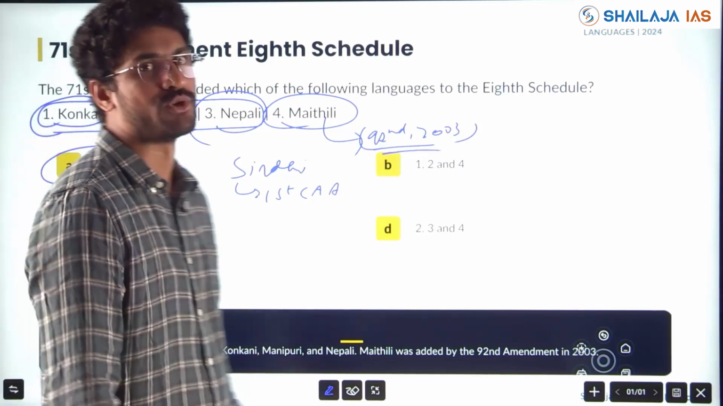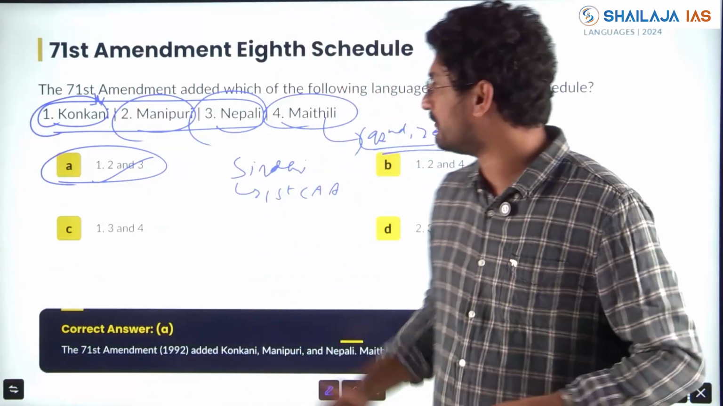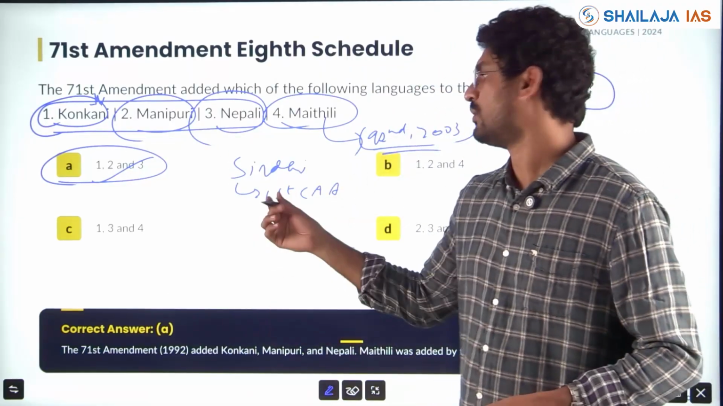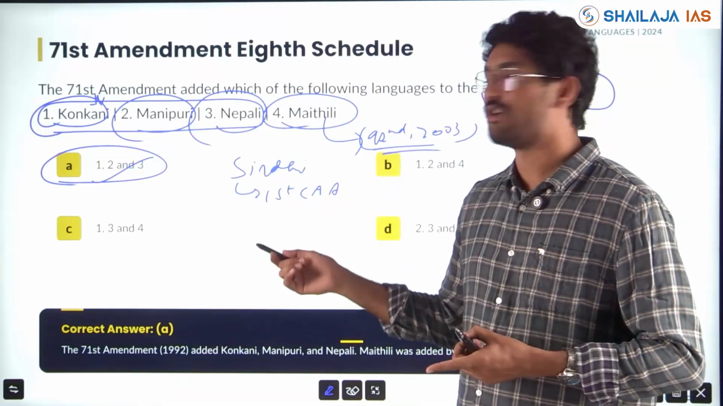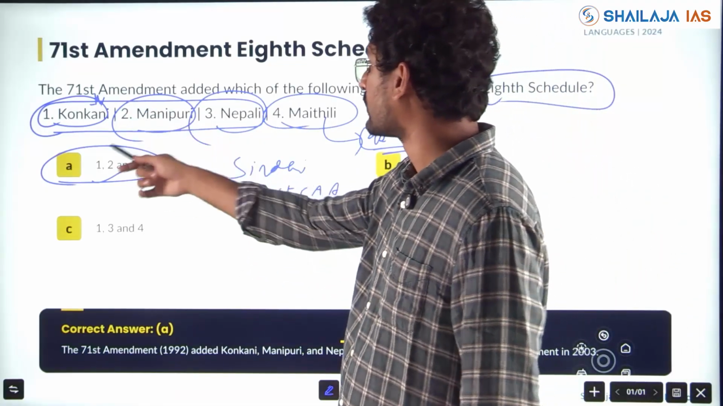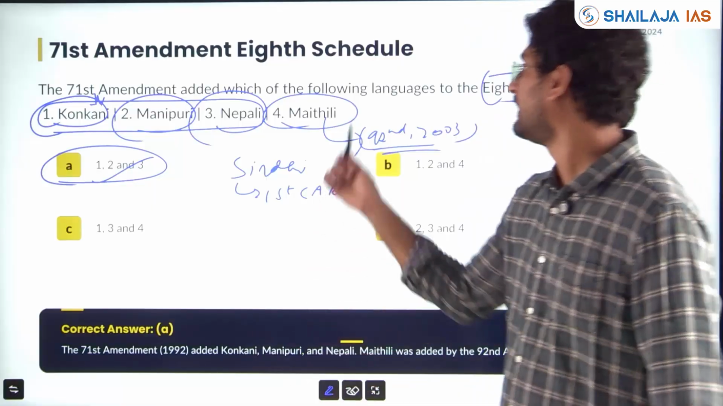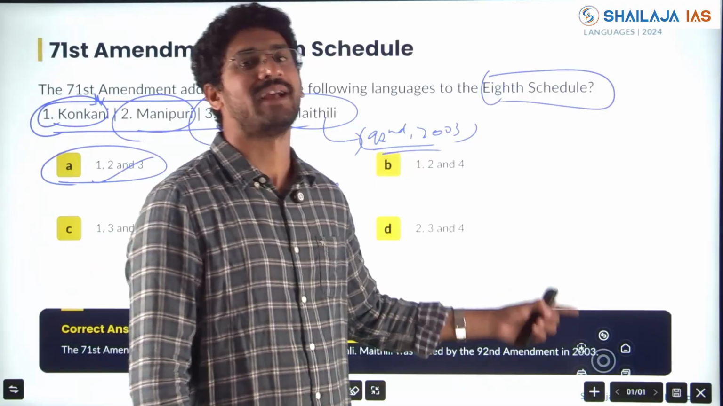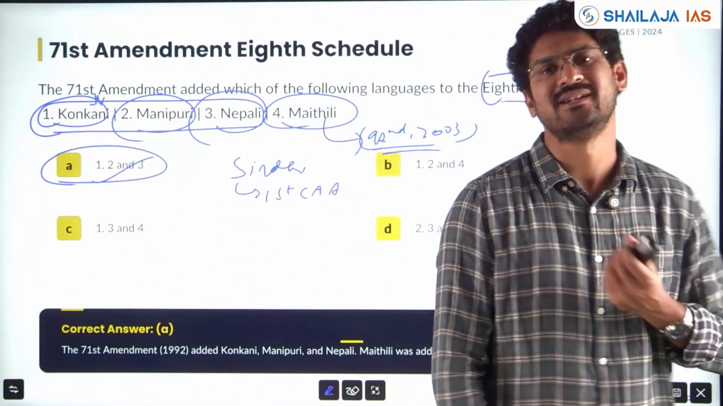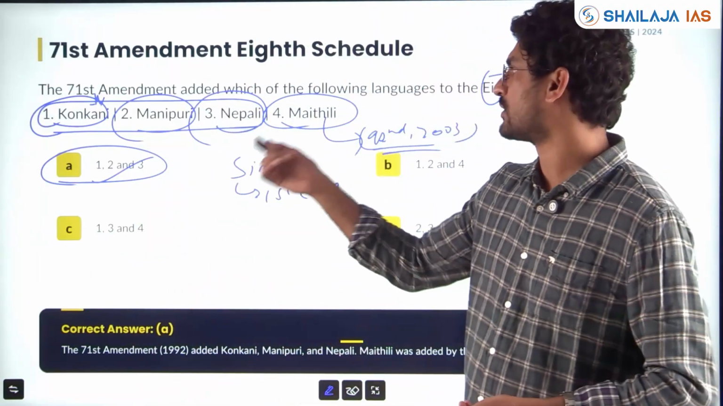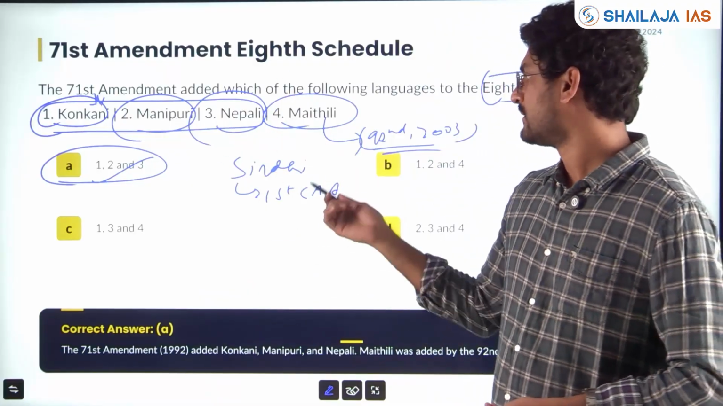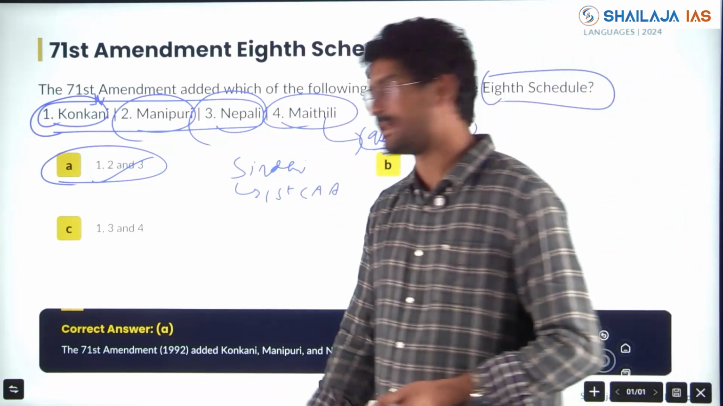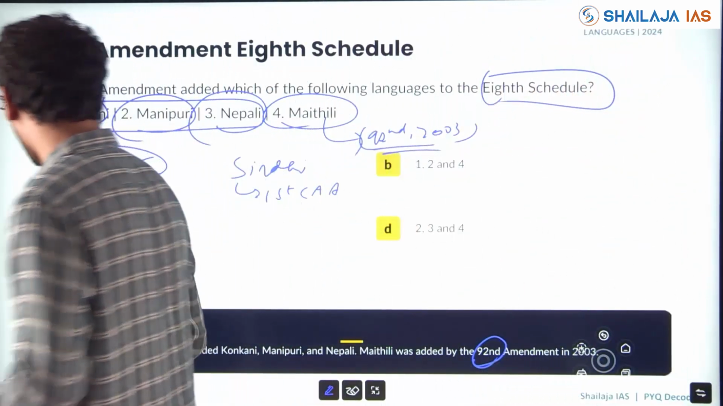This question is very factual. If you know which amendment added which of the languages to the official language list in the 8th schedule, then you know 14 were there, then Sindhi was added, then in the 71st Amendment, Konkani, Manipuri, Nepali were added, and Maithili, Santali, all these were added in the 92nd Constitutional Amendment Act in 2003. So it's a direct, factual question. If you know, you can answer. Clear?